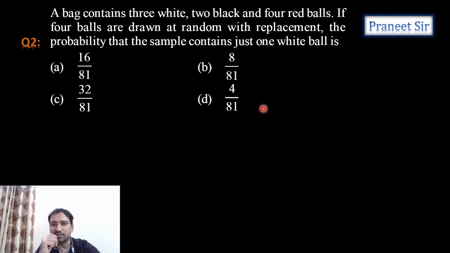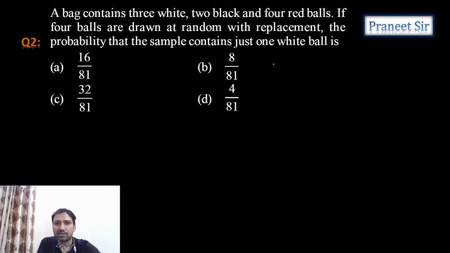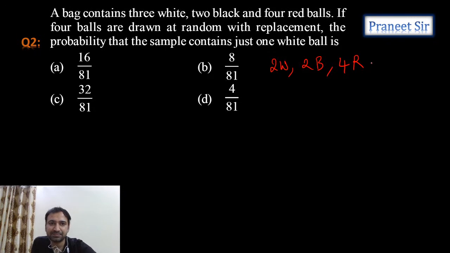A bag contains 3 white, 2 black balls. There are 2 white and 2 black and 4 red color balls. If 4 balls are drawn at random with replacement, the probability that the sample contains just 1 white ball.